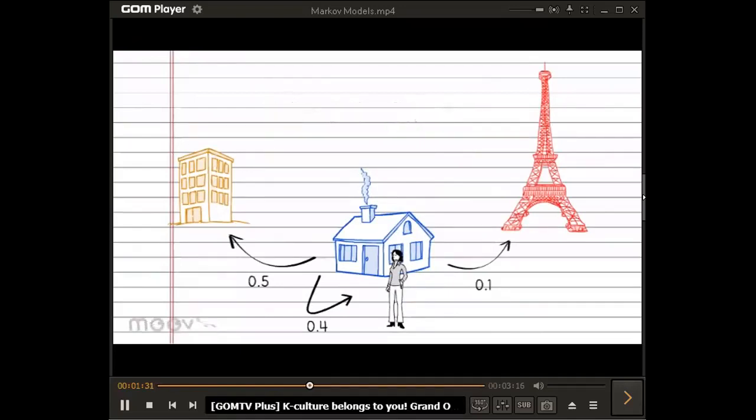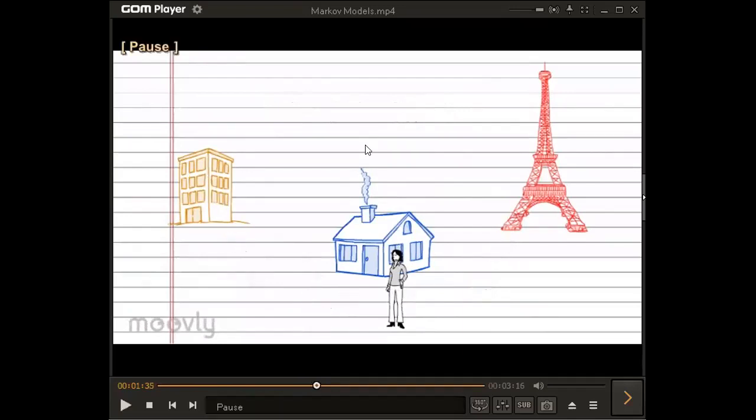How do we choose those numbers, 0.5, 0.4, and 0.1? Actually, the data will be given to us in the exam, but you should know for the sake of knowledge. Typically, we have to watch a process and count how many times each transition takes place.